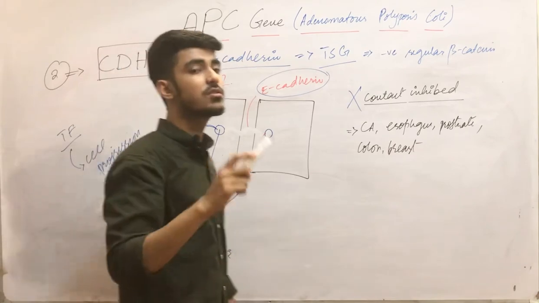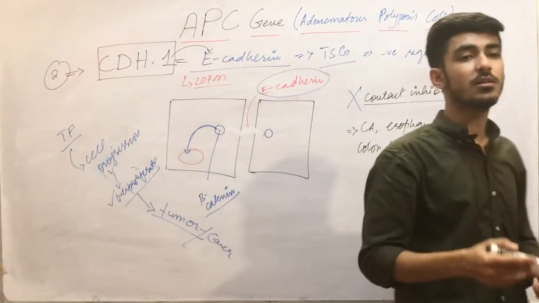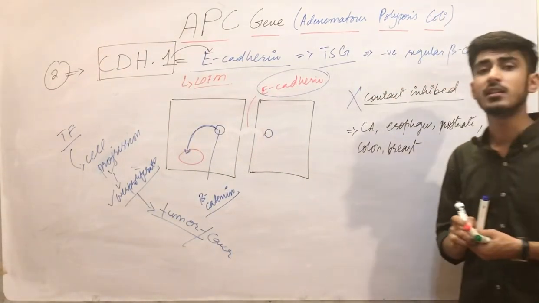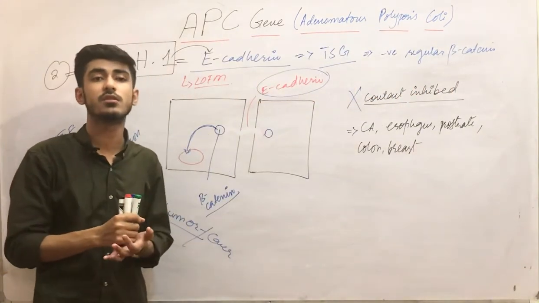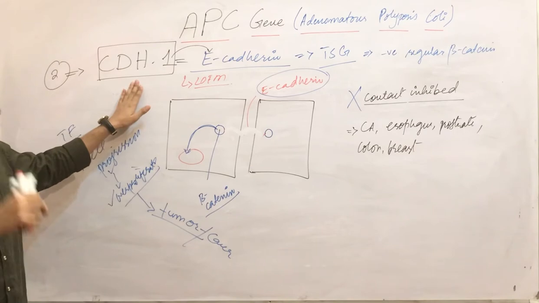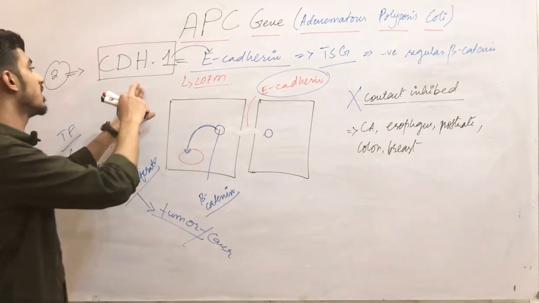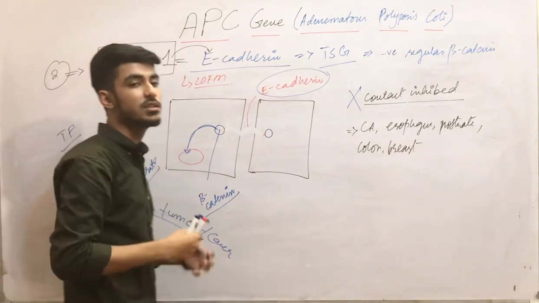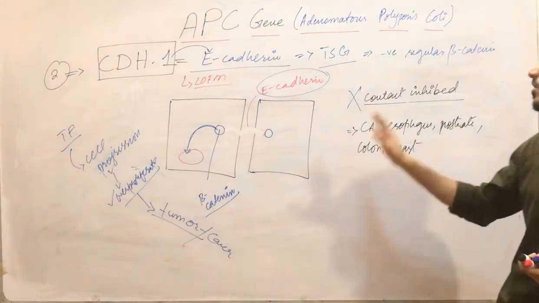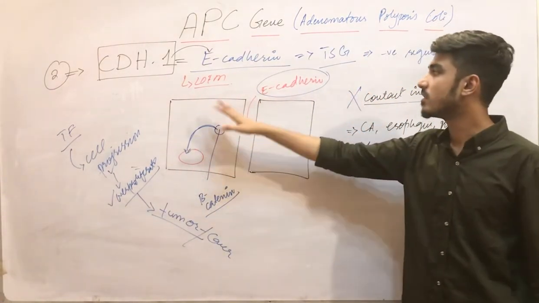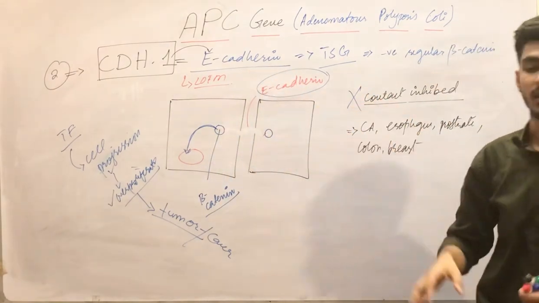Now CDH1 is also mutated in the stomach. Clear? In stomach cancers, diffuse adenocarcinoma of the stomach, CDH1 is mutated. So this is all about the beta catenin and E-cadherin.